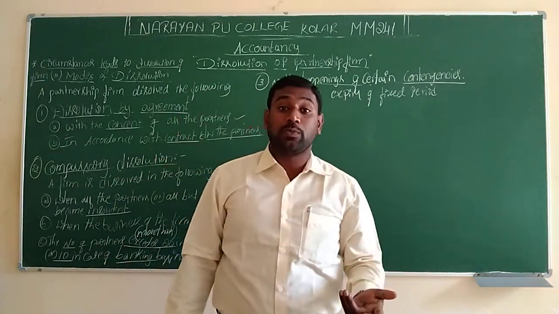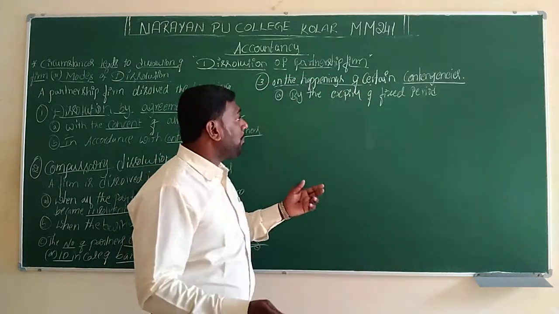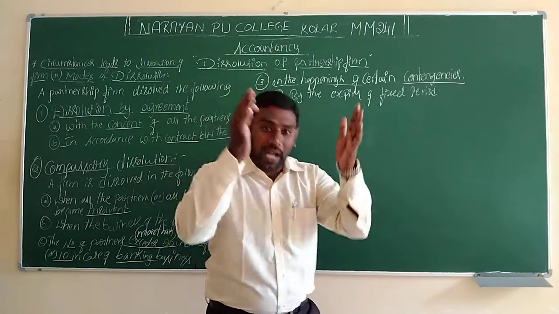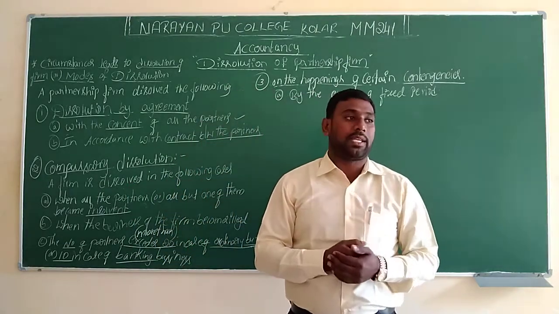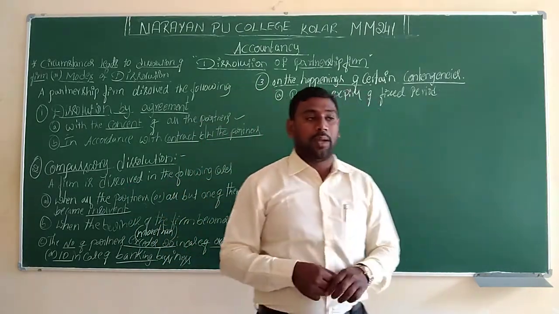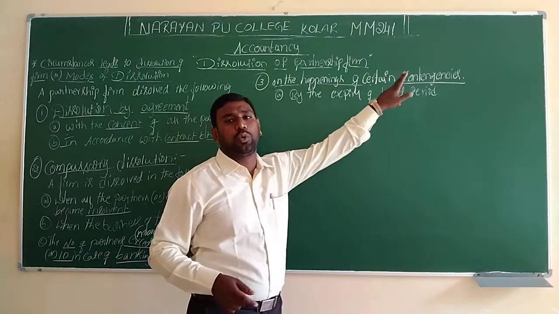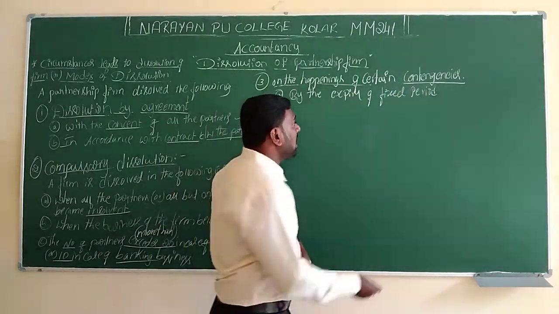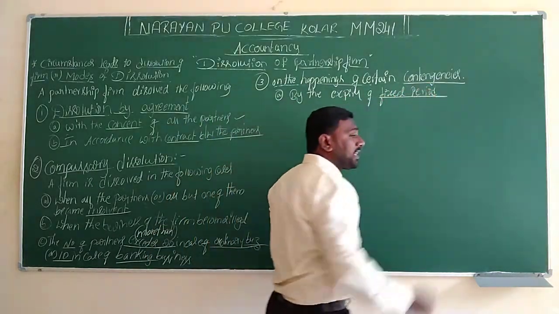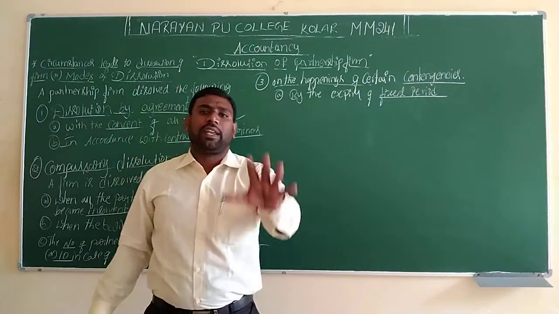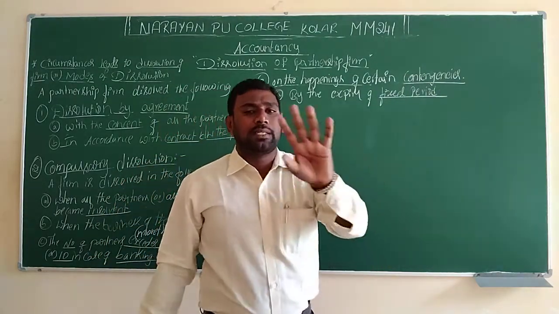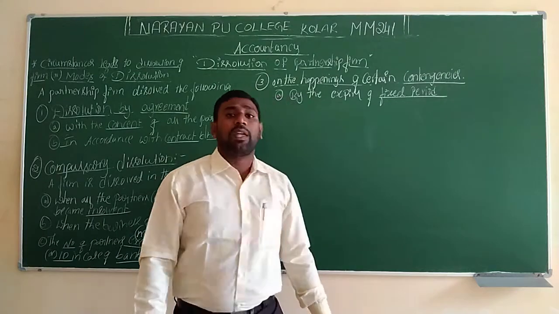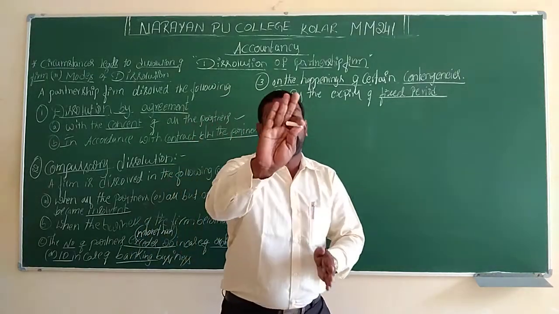When the duration of the agreement is completed, it is compulsory for the partners to close the company, that is, on completion of a fixed period. For example, A, B, C, three members are the partners, and they fix a duration of 5 years.